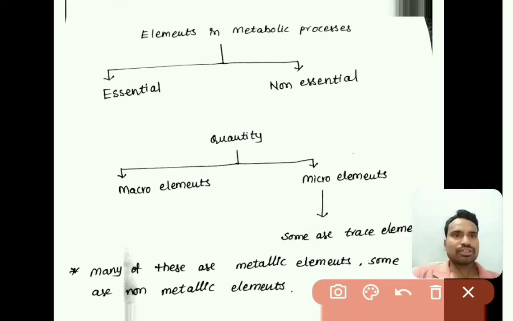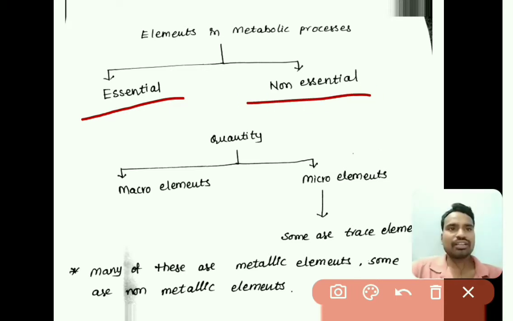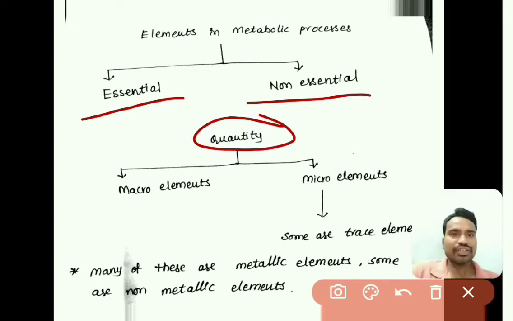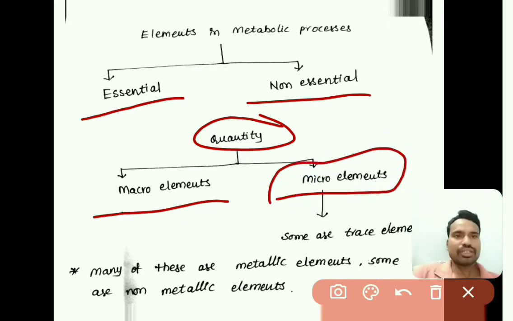The elements which are required for our metabolic process are classified into two types: essential elements and non-essential elements. Essential means those which are required compulsorily, necessarily. So those are essential elements, and the second one is non-essential elements. Based on the quantity required for our metabolic process, the inorganic elements are also classified into two types: macro elements and micro elements.